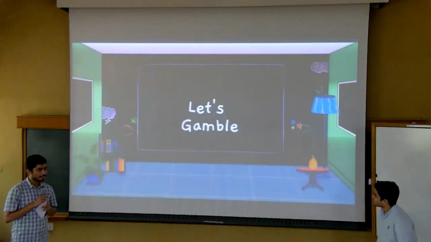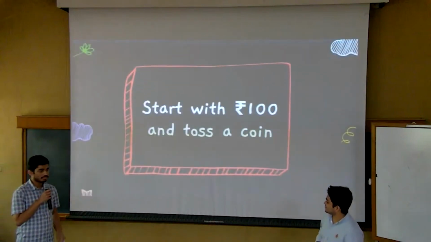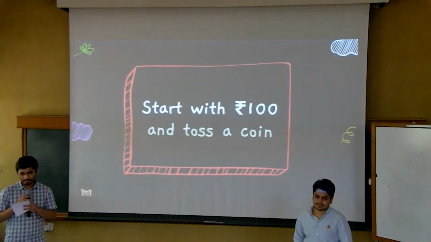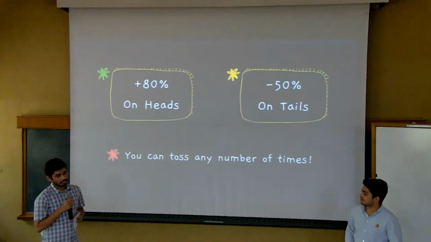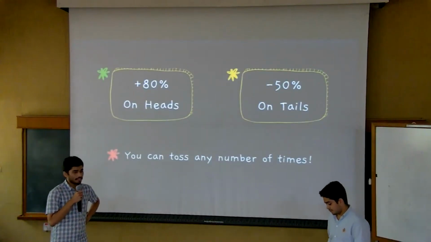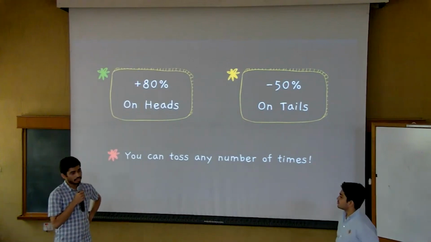In fact, let's gamble. In this gamble, we'll give you rupees 100 to start with, and then we'll ask you to toss a coin. At every heads, you will get a gain of 80% on your entire sum, but on every tails, you will lose half of your money. And you can choose to toss the coin every time as you wish.